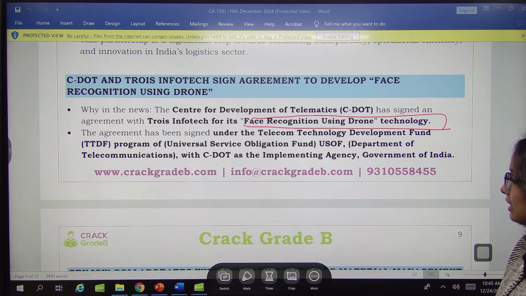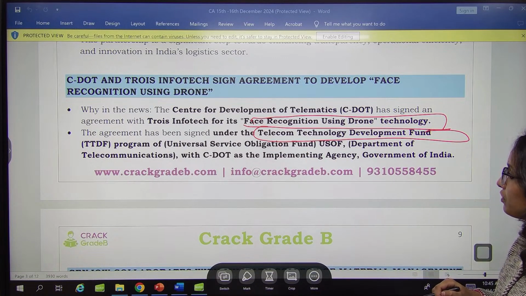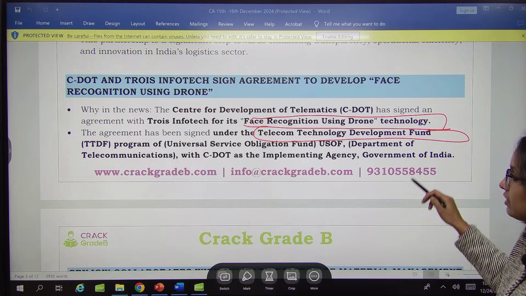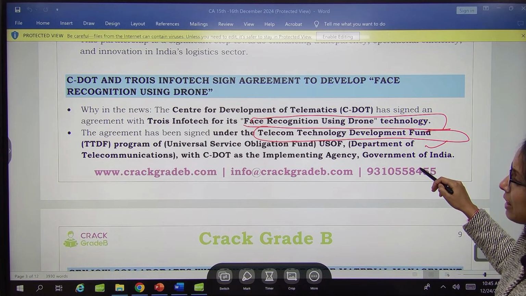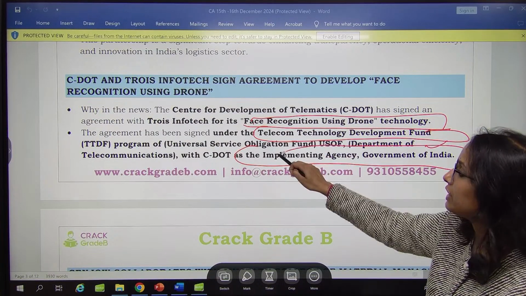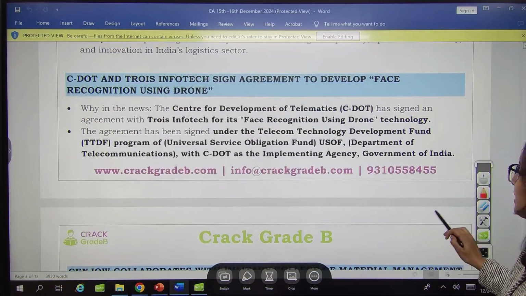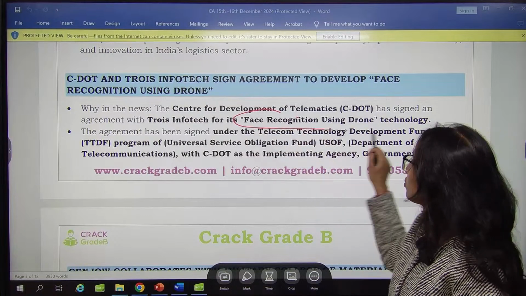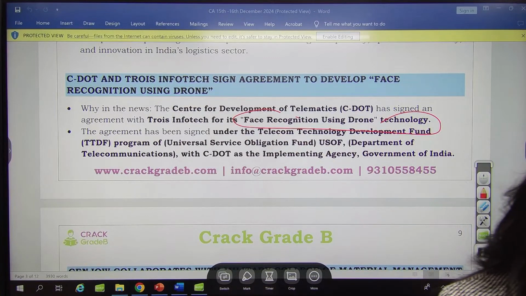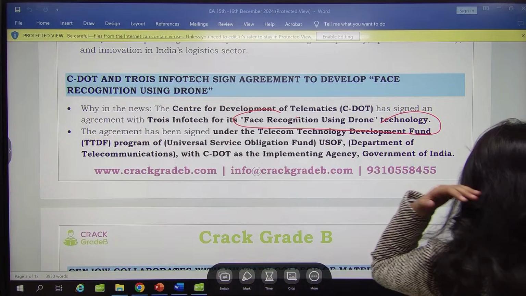The agreement has been signed under the Telecom Technology Development Fund program of the Universal Service Obligation Fund, Department of Telecommunications, with CDOT as the implementing agency. Government of India is going to provide face recognition using drone technology. So it is going to be used as a kind of biometric feature. Face recognition technology it is.